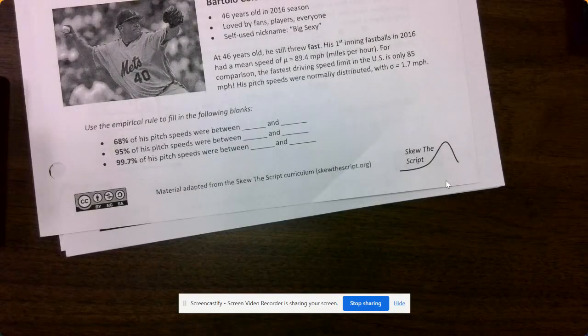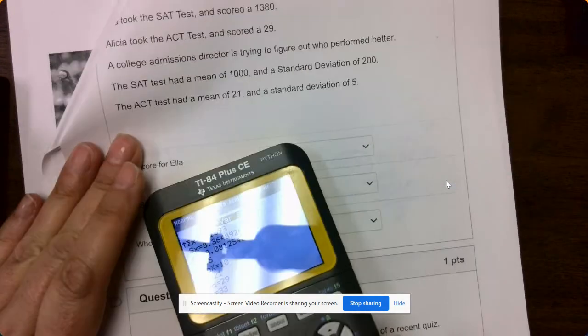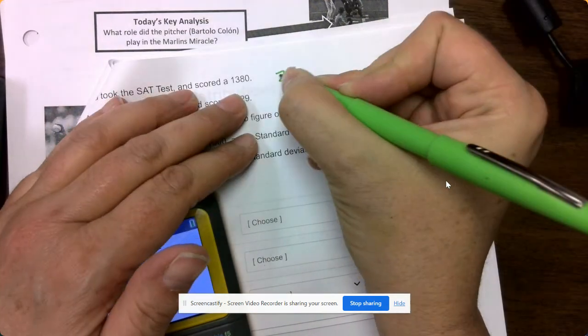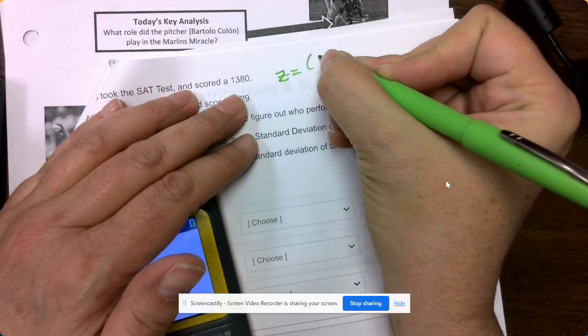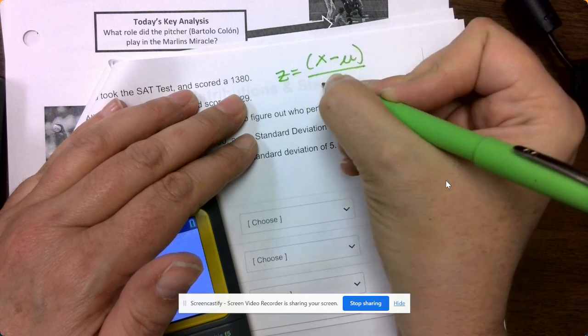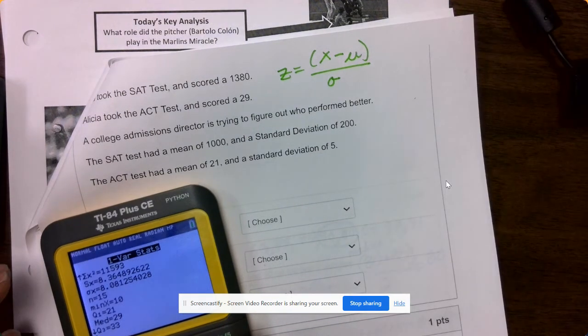Okay, next one. Oh, we're going to work z-scores. Yay. Okay. So z-scores, everybody, z is equal to x, which is a data point, minus our mean, mu, and our sigma, our standard deviation. Okay, so we're going to go ahead and work on this.